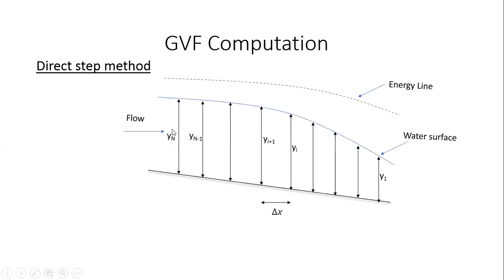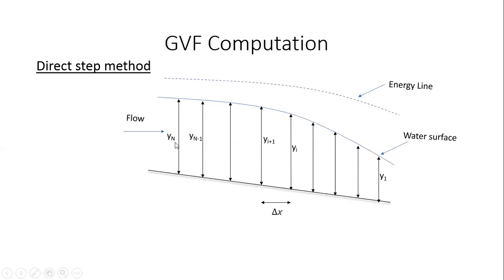Instead of solving it as one step, I just break it up into smaller pieces. This is a classic approach that is used typically. It's a numerical approximation. If I know this water surface elevation and this water surface elevation, I can break up the change from yn to y1 into smaller pieces, and then compute the delta x for each of these transitions.